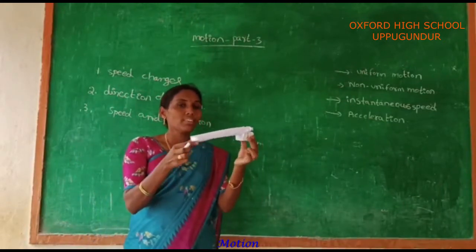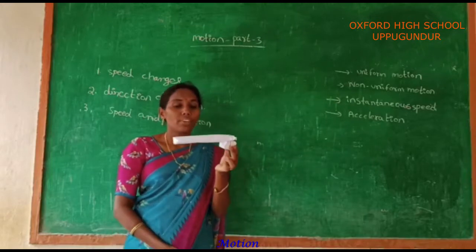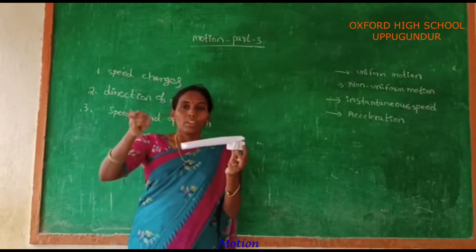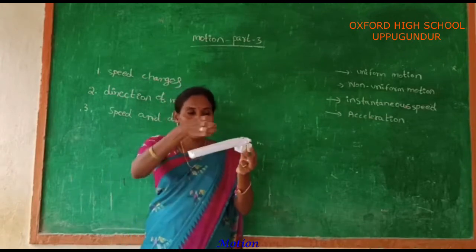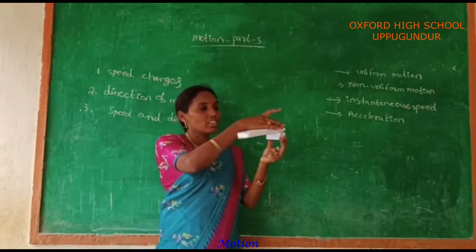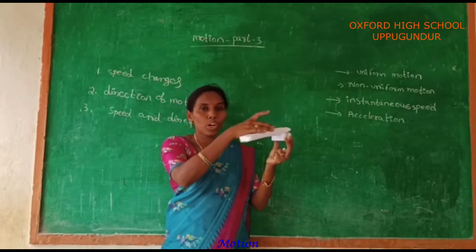Inclined means it makes a certain angle with the earth surface. Now this is a body. The body is dropped from the top of the inclined plane. That means the body is moving from top to down.